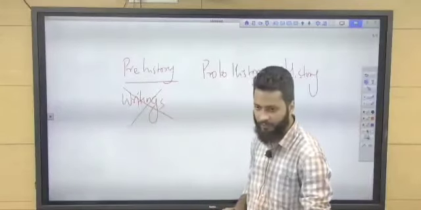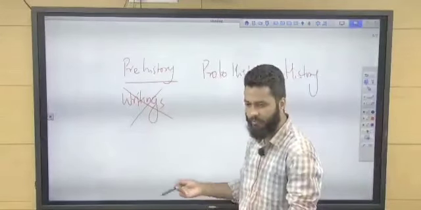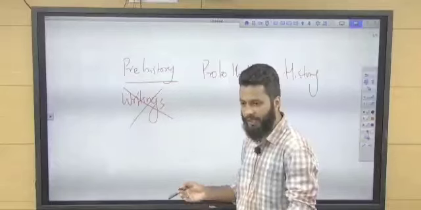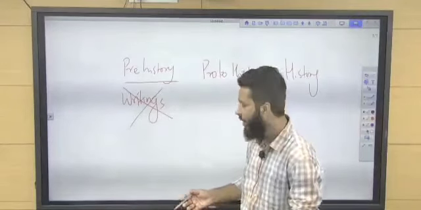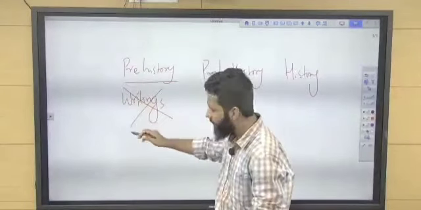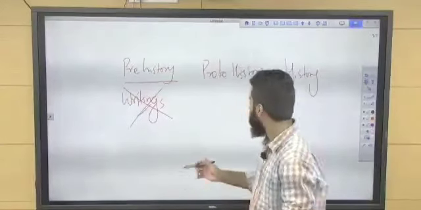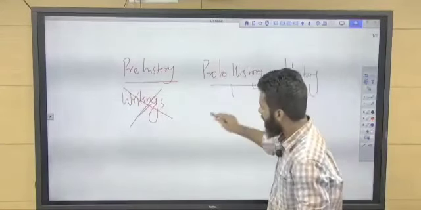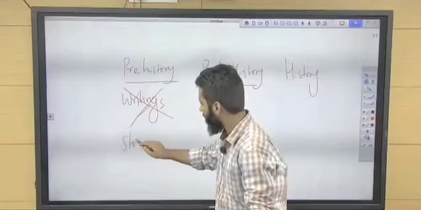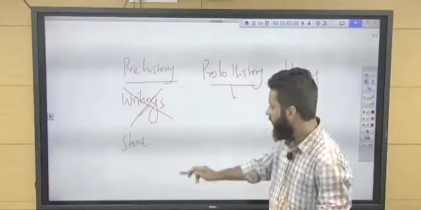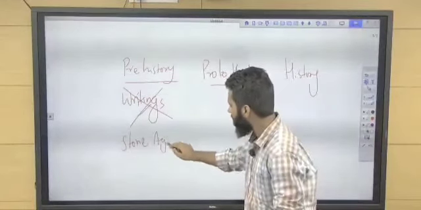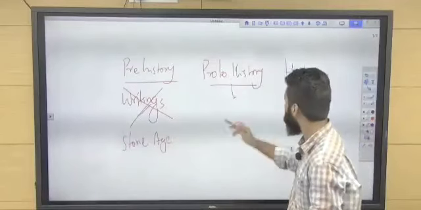So in prehistory, there is no writing, literature source or writing is not available. Whatever we know is from some architecture, some caves or some sites which have been excavated. So we can know from these particular things, but no writing is available. So we don't have any literary source. So this entire Stone Age is here.